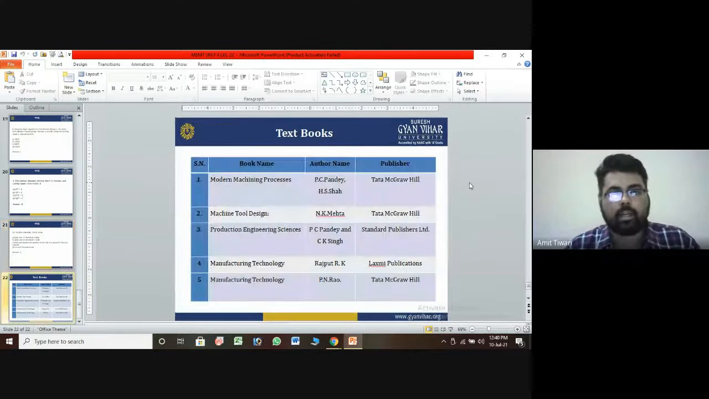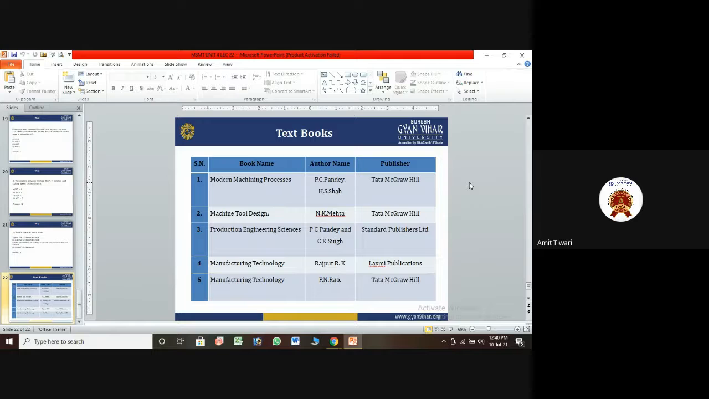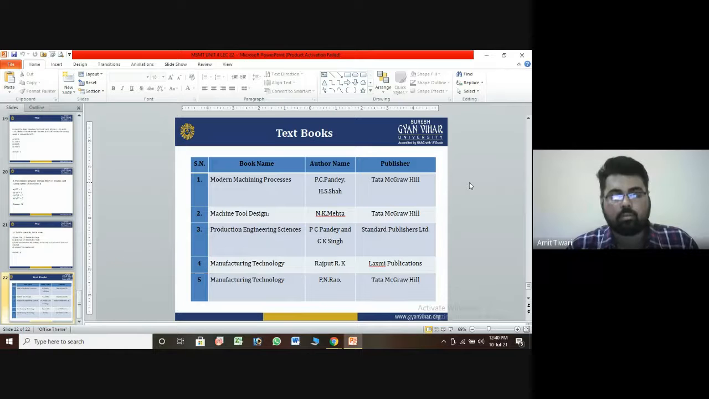Okay, at the end, I recommend some books related to manufacturing technology to understand tool failure. The options are Modern Machining Processes by P.C. Pandey, Tata McGraw Hill Publisher; Machine Tool Design by N.K. Mehta, Tata McGraw Hill Publisher; Production Engineering Science by P.C. Pandey and C.K. Singh, Standard Publication; Manufacturing Technology by R.K. Rajput, Laxmi Publication; and Manufacturing Technology by P.N. Rao, Tata McGraw Hill Publication.